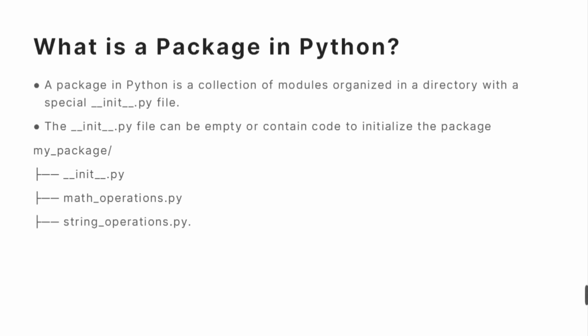Within that package we can again define different modules, that is different .py files, as we can see here, math_operations and string_operations. These are the two different modules.